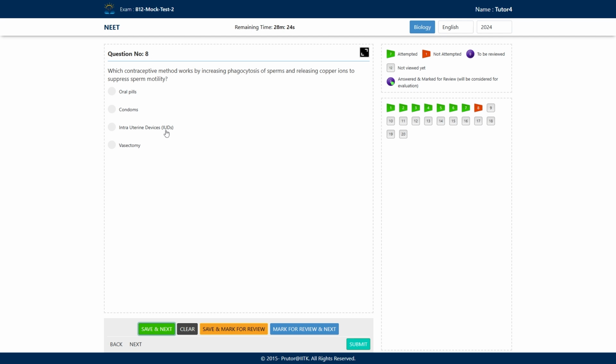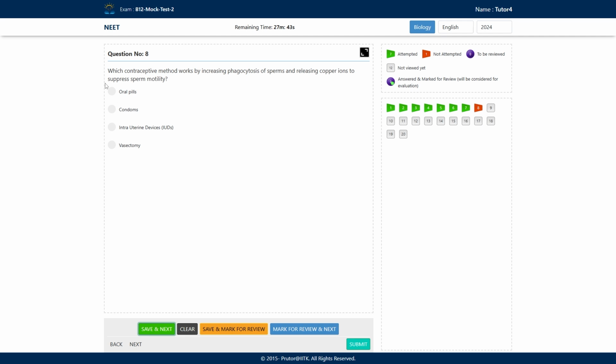Intrauterine devices. So these intrauterine devices are of three types: non-medicated IUDs, hormonal IUDs and copper releasing IUDs. These IUDs increase the phagocytosis of the sperms. Hormonal IUDs, how do they work? Hormonal IUDs prevent the ovulation and they prevent the implantation. And then copper releasing IUDs release copper ions. These copper ions affect the sperm motility and the fertilization capacity of the sperm. Okay, they suppress the sperm motility as well.